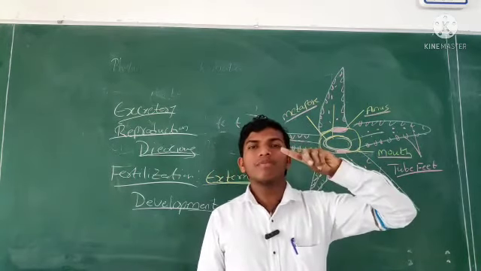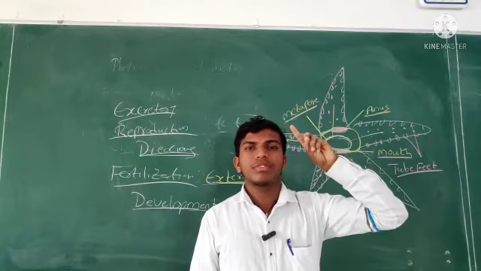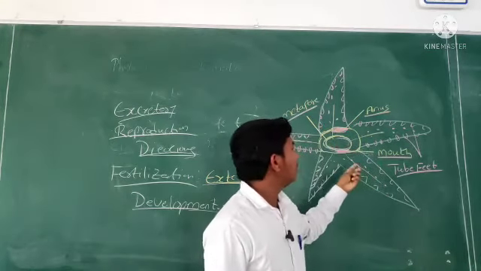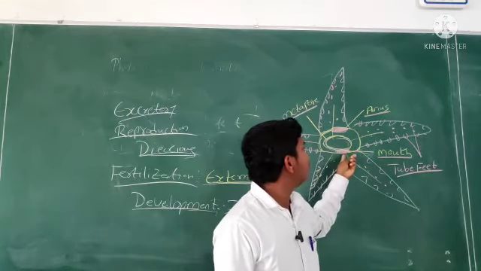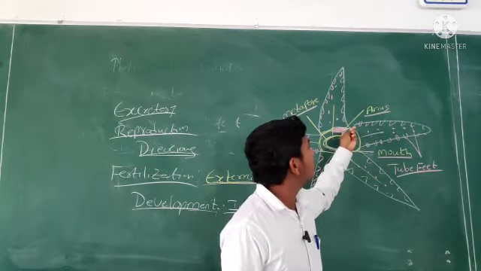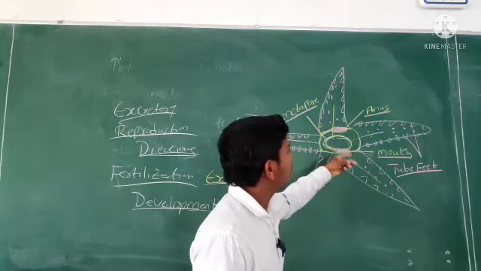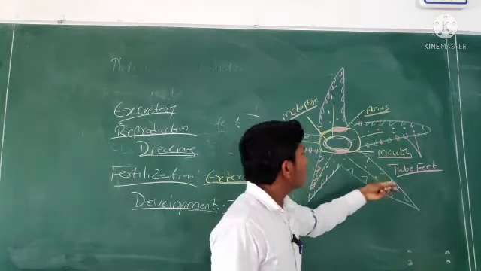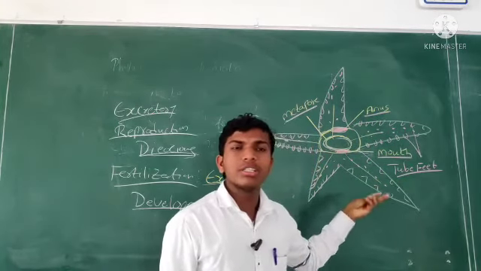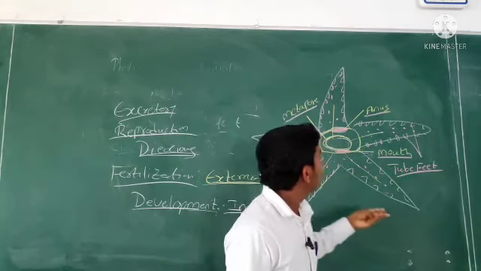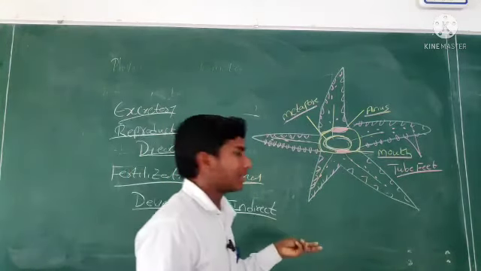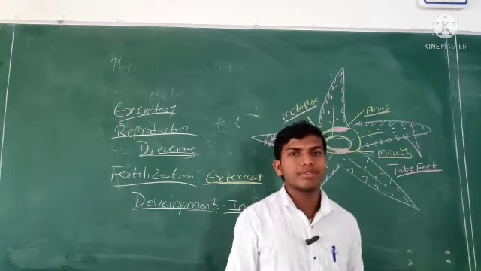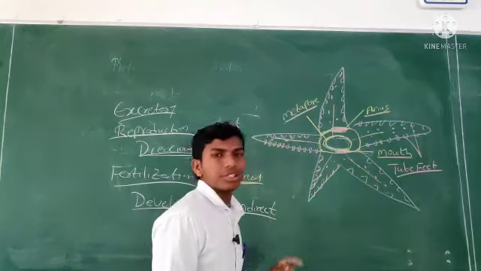See, anterior and posterior: the anterior side normally has the mouth, but here, in the place of the anus, the mouth is present, and in the place of the mouth, the anus is present. Dead opposite. That's why it is called the oral surface and the aboral surface. Tube feet are for locomotion, respiration and excretion by the water vascular system, and the madreporite allows water inside the body. These are very, very important.